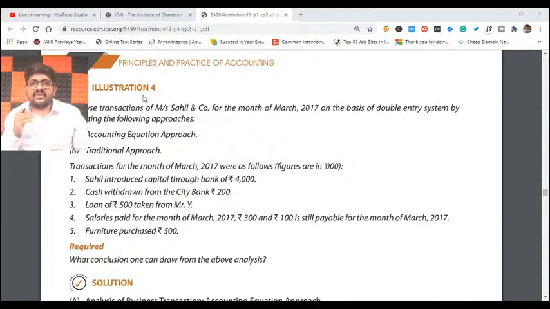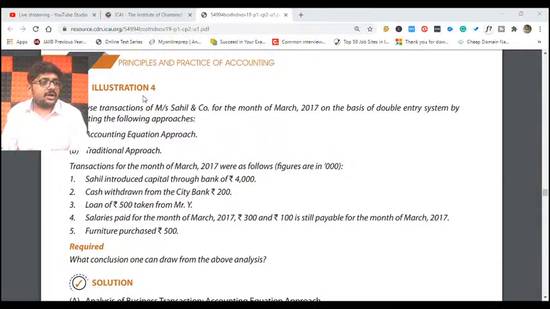Whenever we are discussing accounting concepts, at that time I will discuss the accounting equation with you. I'll come back to this chapter and we will solve these accounting equations also. As of now, we are not touching accounting equations. Now we will do only our transactions. All of you, please put the heading: Illustration number 4. First transaction.